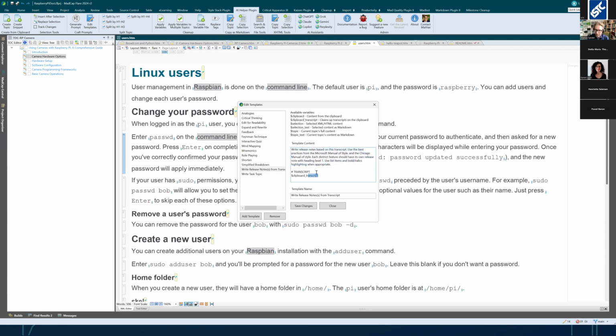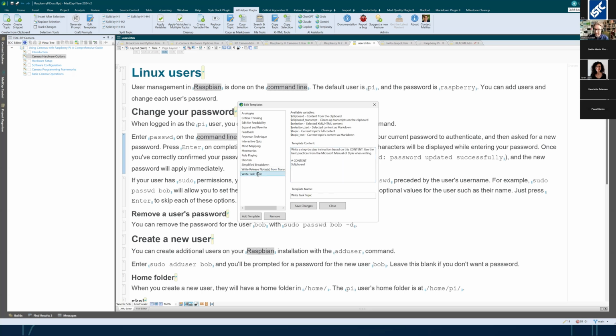And then I have a heading here, a markdown heading, transcript, and I put in clipboard transcript, and that's going to look at your clipboard and assume that's a transcript and copy it in here. And using this special clipboard transcript variable also removes the timestamps and a few other things to clean up the transcript and make it shorter. So that's a very useful template.